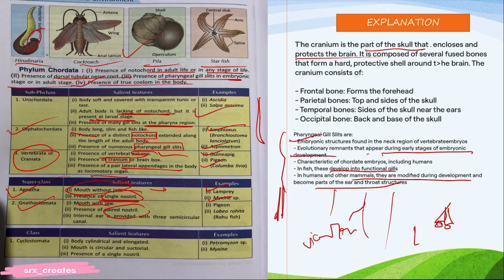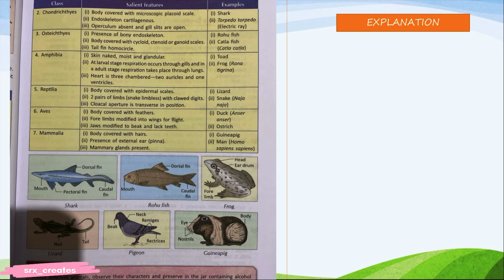Presence of paired nostrils, two nostrils like us. Internal ear is present, not external ear, right? Ear pinna is not there. Pigeon, Labeo rohita. Labeo rohita means rohu fish. Cyclostomata, body is cylindrical, elongated. Elongated means long in length. Mouth is circular and suctorial. Suctorial means they can suck. Presence of single nostril, as in Petromyzon, Myxine. See, Myxine is given in Agnatha also, means Agnatha and Cyclostomata are similar also.